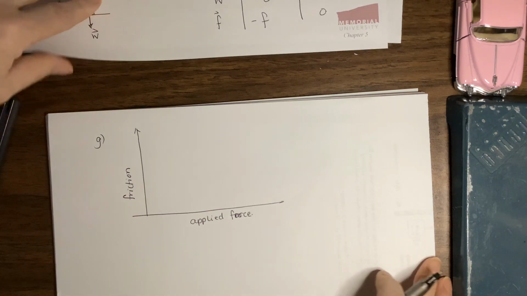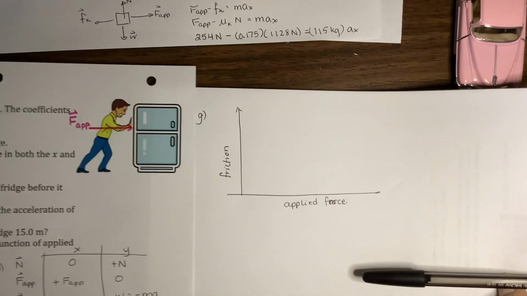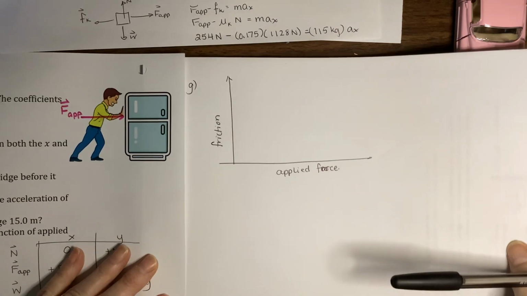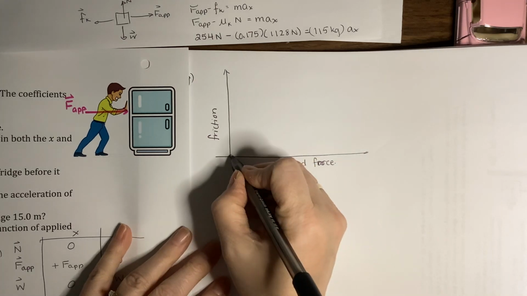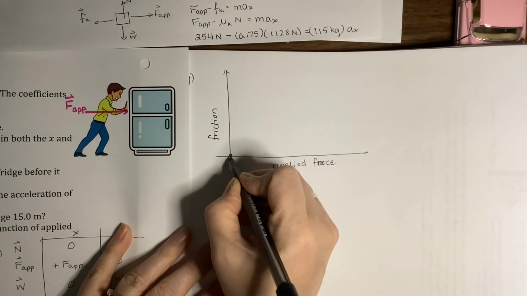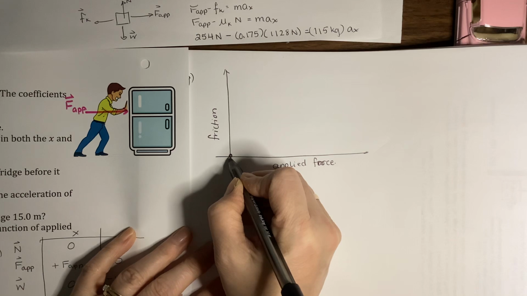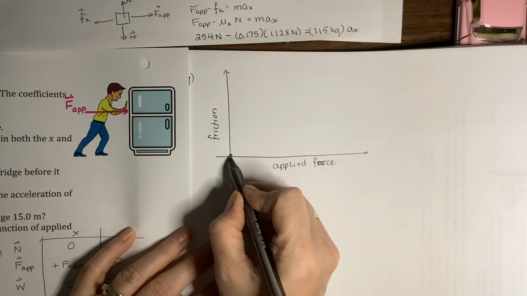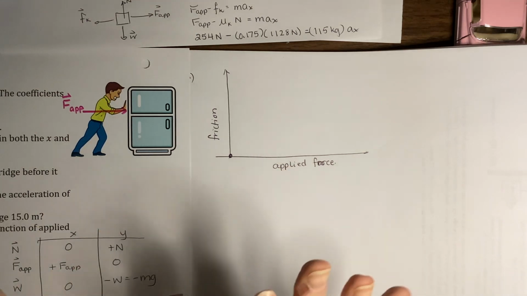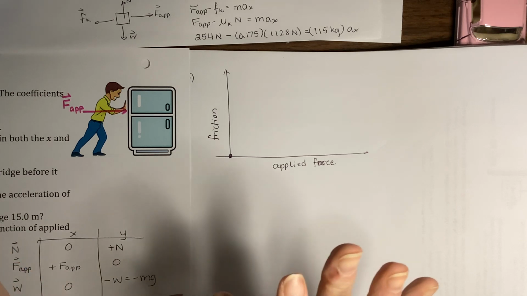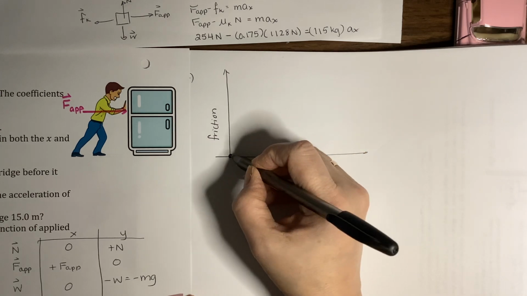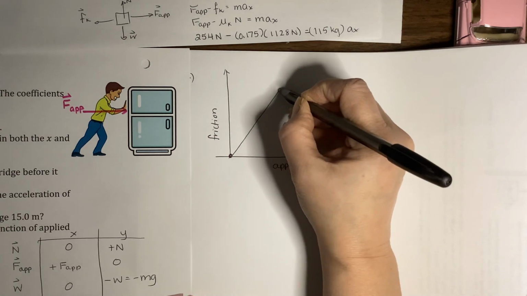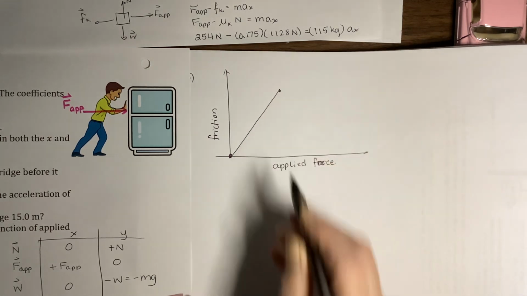And let's think about what's happening with our pushing and our fridge. As we just barely touch the fridge, our pushing force is 0. Static friction is going to match that pushing force, and it's going to be 0. We push a little harder, it still doesn't move, friction still increases to match the pushing force, and it will match until it gets to the maximum value.